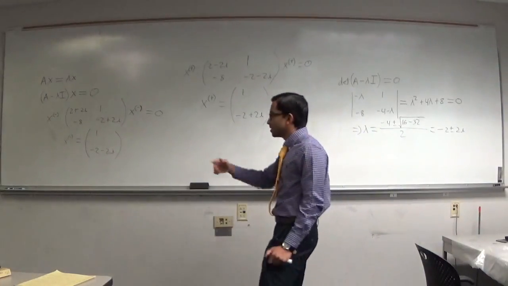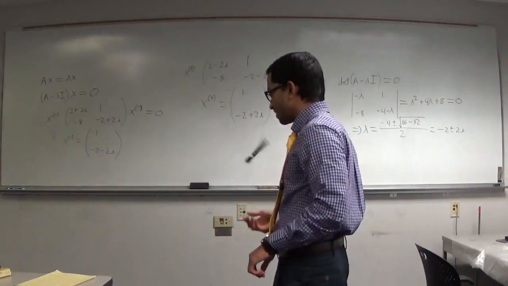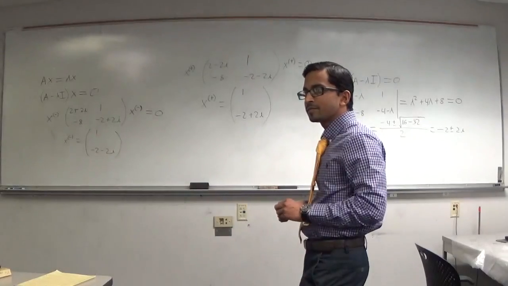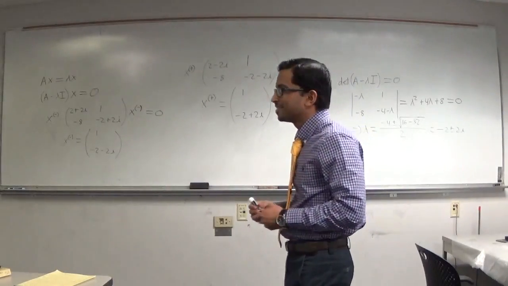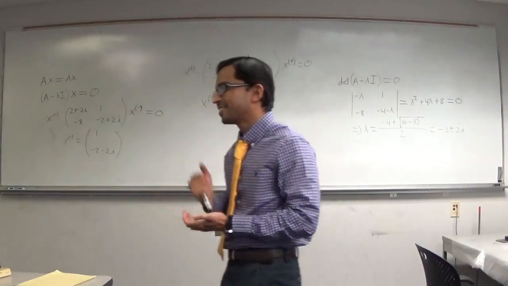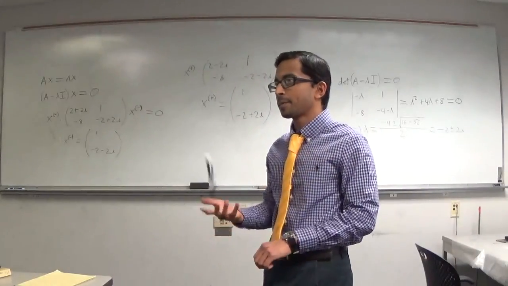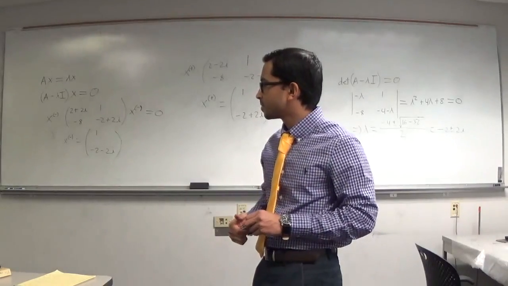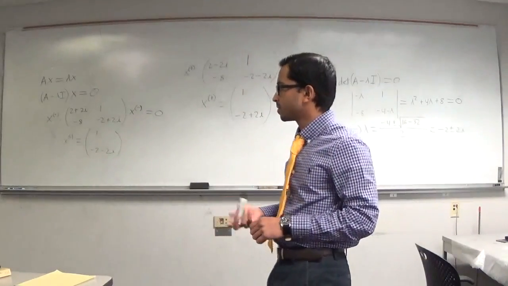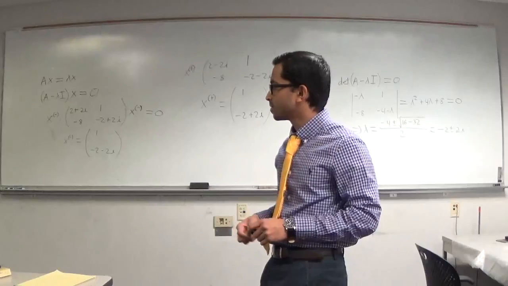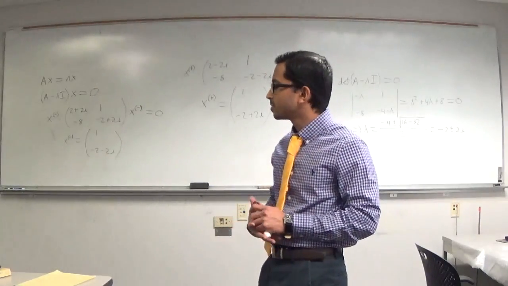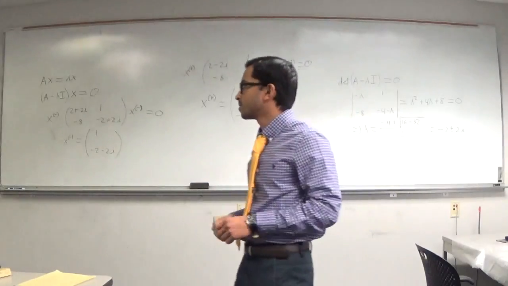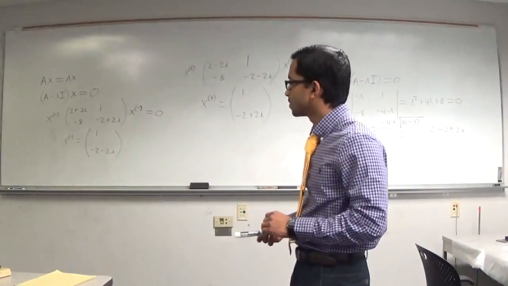So any question? Yeah, go ahead. How can you tell in advance that that's going to be the answer without doing that second calculation? Once I saw x minus, I knew exactly what x plus is going to be. Why? They're conjugates. Complex conjugate. So you know that the eigenvalues, because it's a real polynomial, are complex conjugates if they're not real themselves, which means that the eigenvectors are also complex conjugates. So I think the complex conjugate of that eigenvector gives me that.